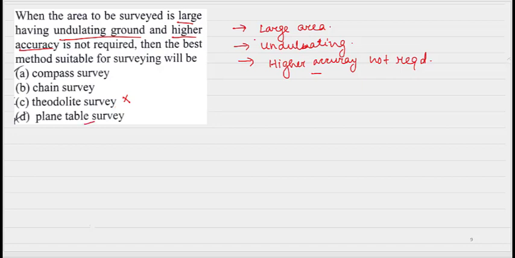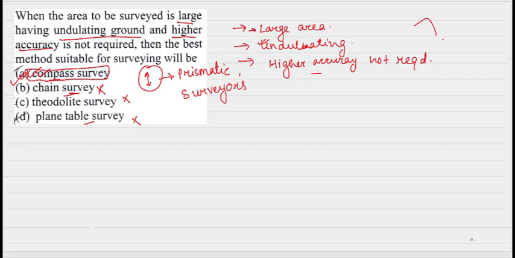Plane table ami large area use koribo noaru, small area garne use koru. Next ki ase swa chain survey undulating area karone ba saman area the use koribo pare. Undulating saman area nohole ami chain survey use koribo noaru. So we are left with option number A, compass survey. Compass survey can be used using a compass. Ki type of compass thake? Prismatic compass and surveyor's compass.